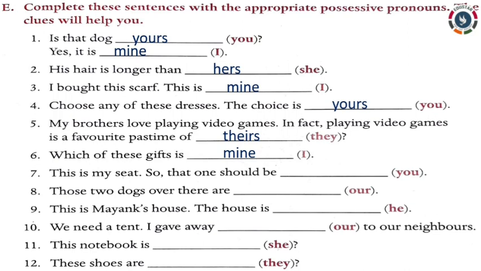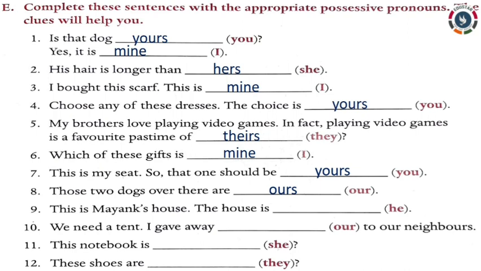Seventh sentence. This is my seat, so that one should be dash. The clue is second person you. So the possessive pronoun for second person is yours. Eighth sentence. Those two dogs over there are dash. The clue is we. We is first person plural. So, the possessive pronoun for first person plural is ours. Those two dogs over there are ours.